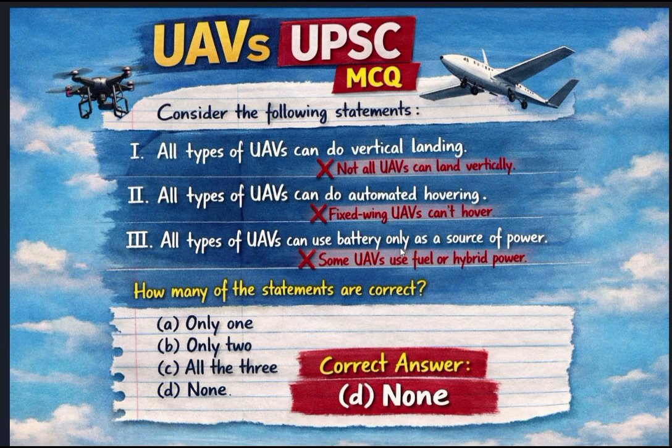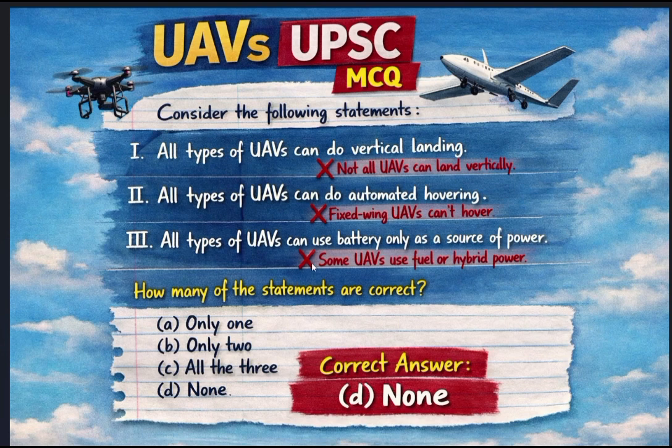No, guys, battery as the only source of power does not apply to every unmanned aerial vehicle, because military drones like the Predator are used for surveillance and also for military operations. So they can't survive only on battery power, because batteries are less efficient than fuel.